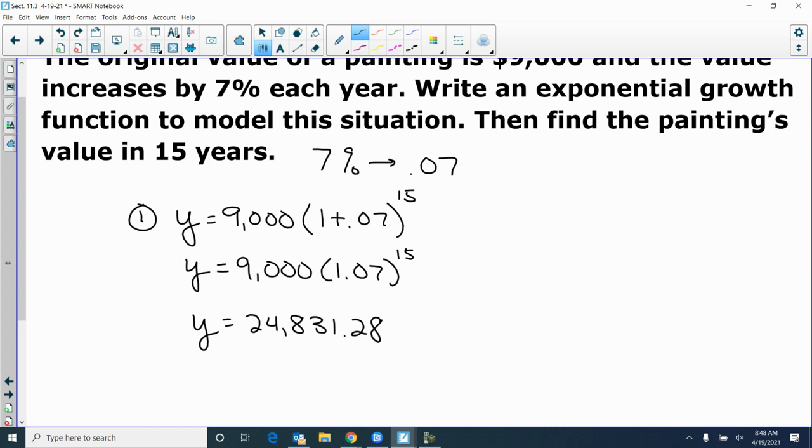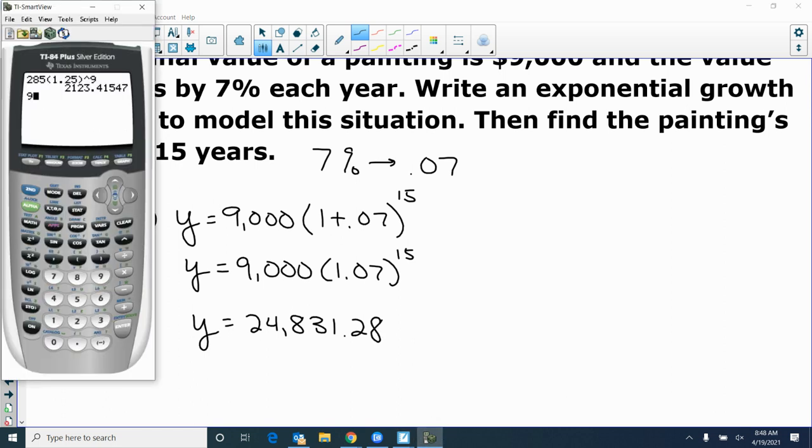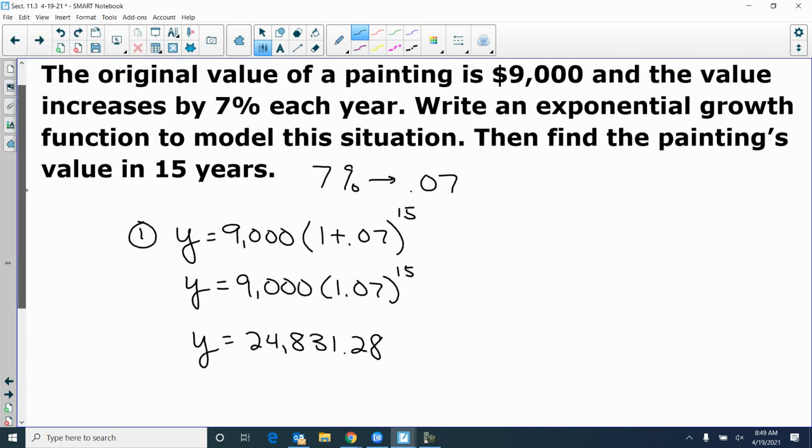0.28? Yeah. All right, let me just double check. Not that I don't trust you. Note that 9,000, 1.07 to the 15th power. Yep, 24,800. So in 15 years, it went from $9,000 to almost 25,000, if it goes 7% per year.